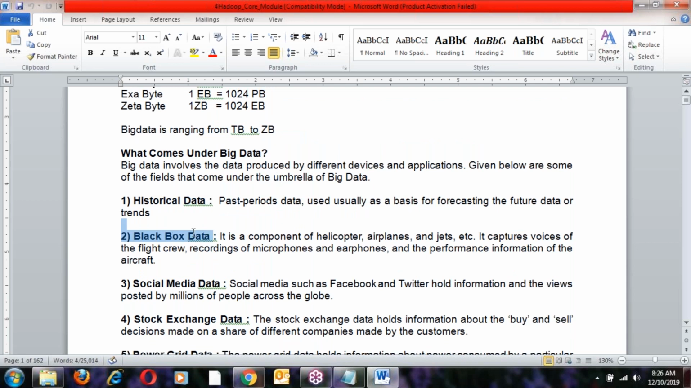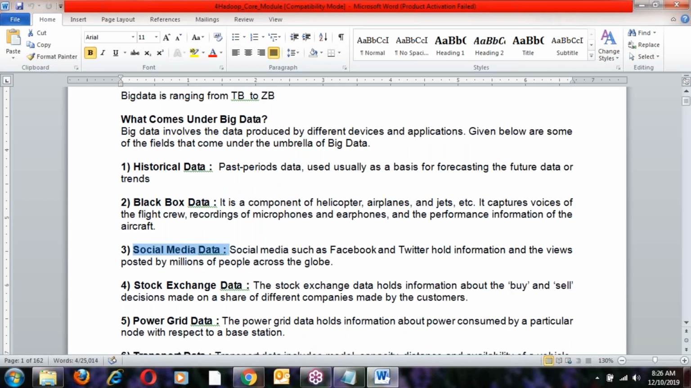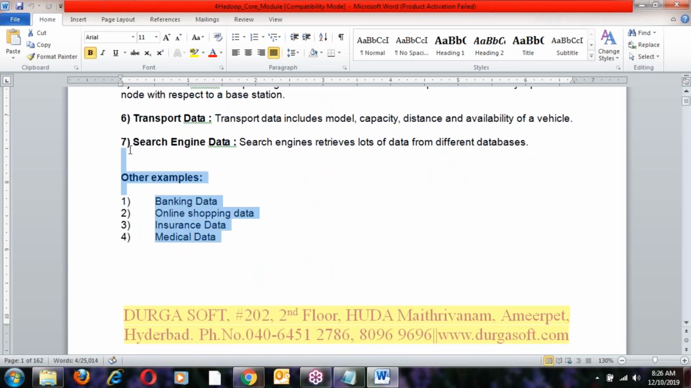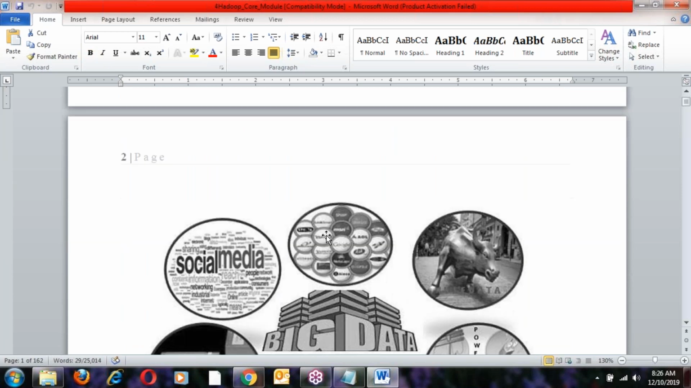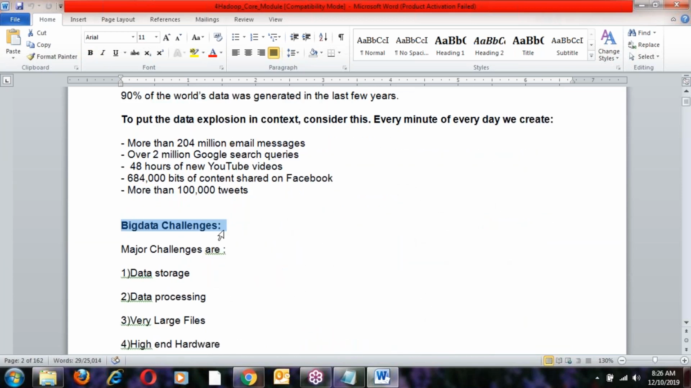Okay, historical data, black box data, social media data, and all these things. Till now, what have we discussed here? Today's topic is in a document here. So everything is there in the documents. Big data challenges.